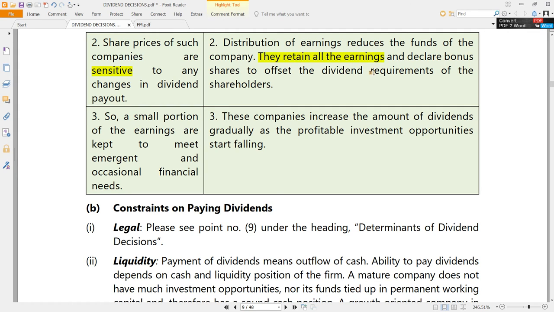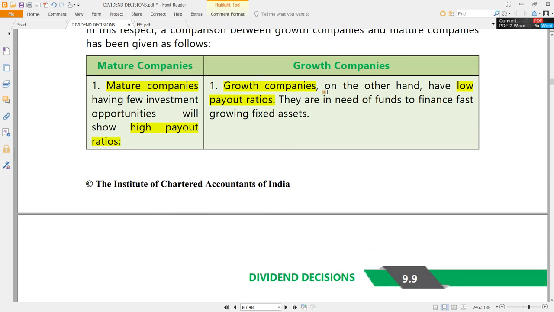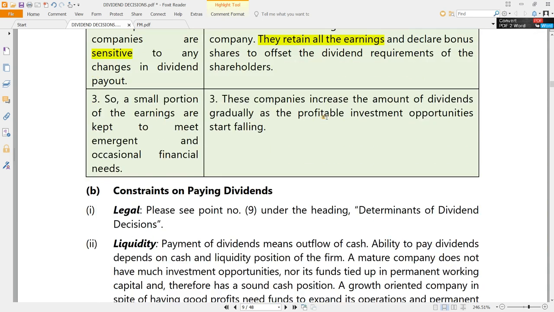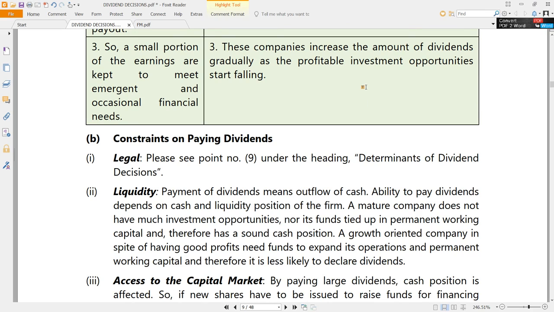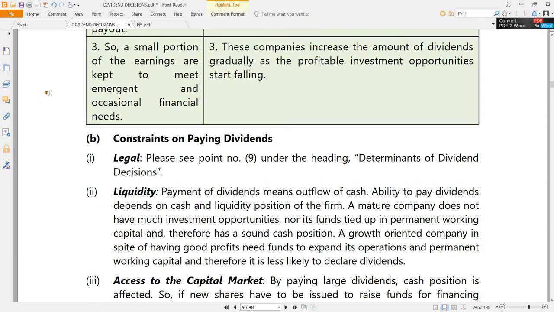because usually these companies retain all their earnings. Usually they don't declare dividends at all because they need money for themselves, for the company itself. Themselves means the company. So shareholders also know that. They are not some fools. They know this is a growth company. They invested not for dividend but for growth. So no dividends are going to heavily affect the growth company's share price.